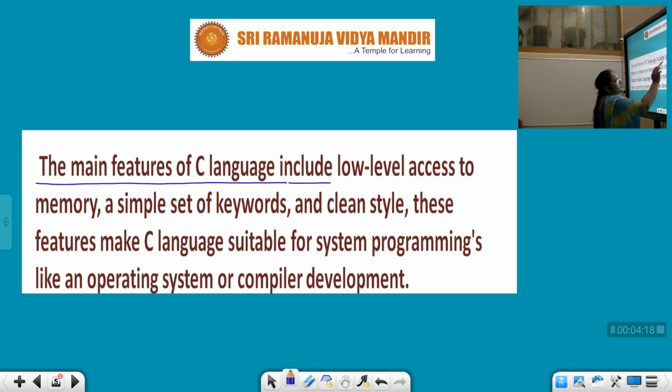They include low level access to the memory. It means it can give a low level of access to the memory, and it has a simple set of keywords.